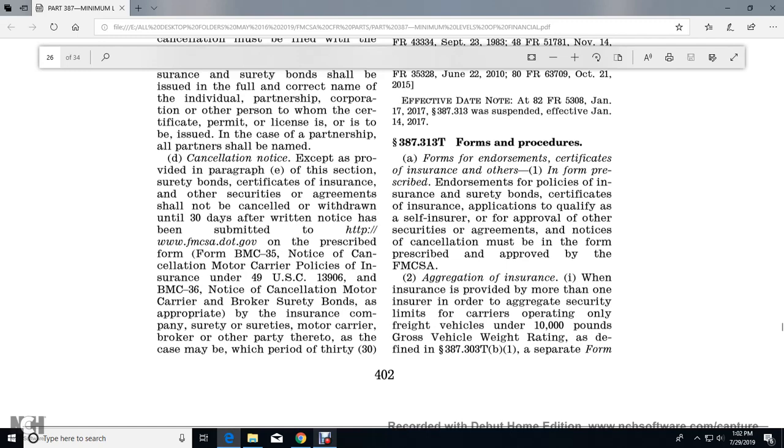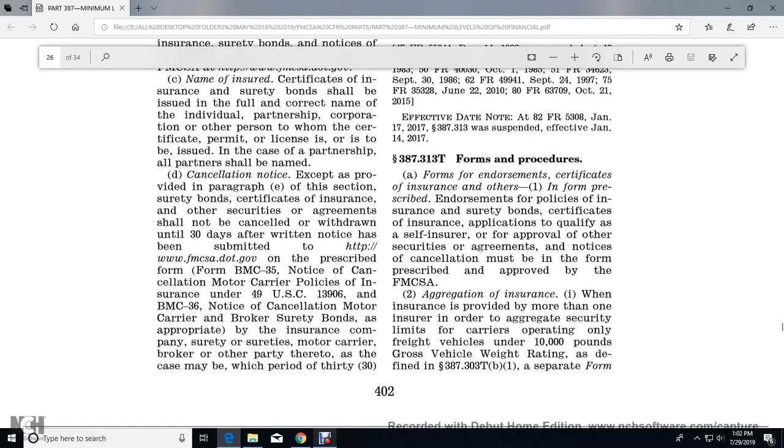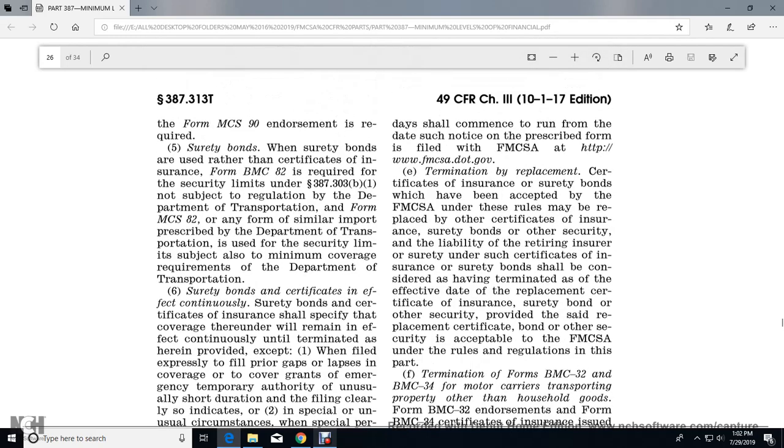Motor carrier, broker, or other party thereto, within which period of 30 days shall commence with the run of the date such notice is prescribed and filed with the Federal Motor Carrier Safety Administration at the website.